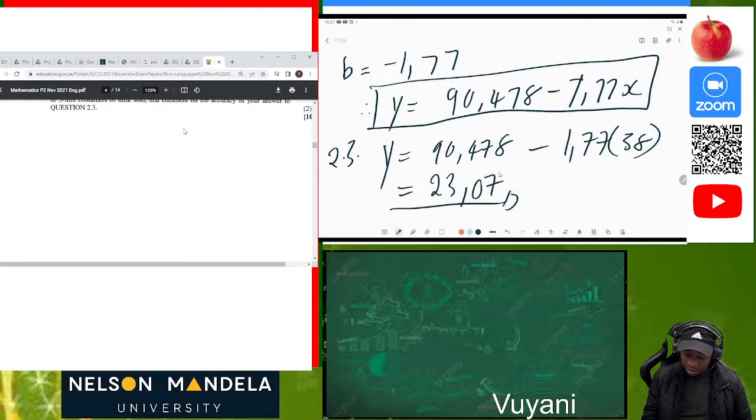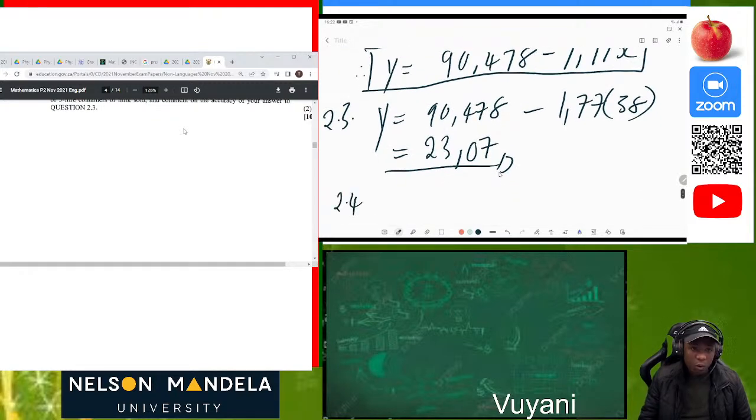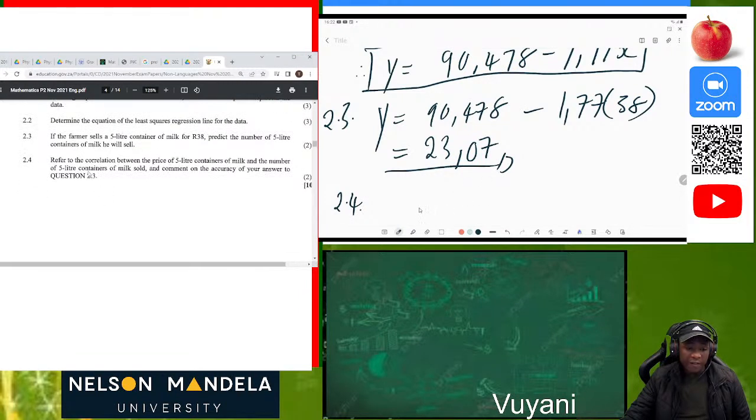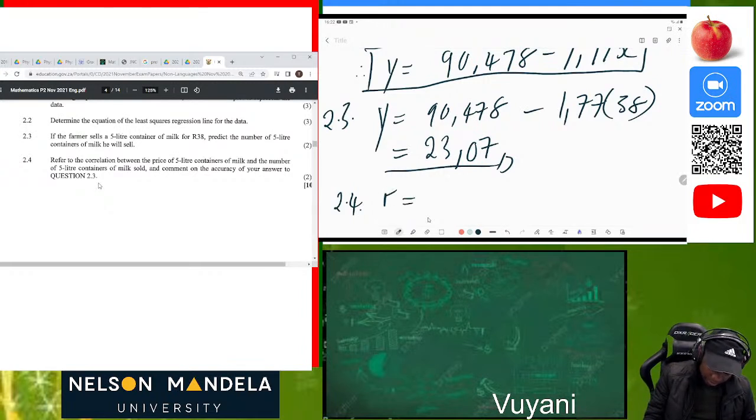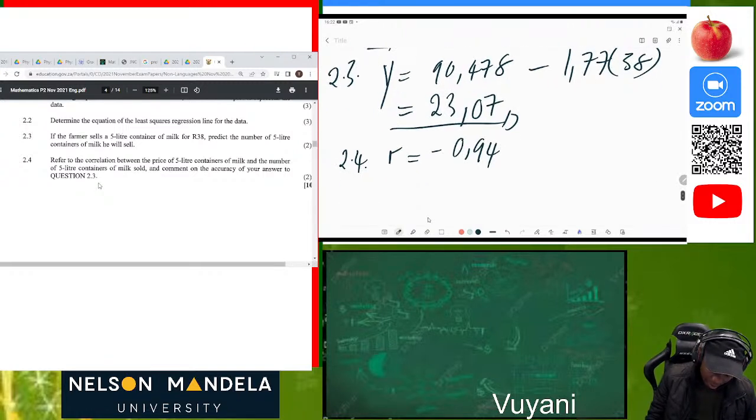Now 2.4. Refer to the correlation between the price of a 5-liter container of milk and the number of 5-liter containers, and comment on the accuracy of your answer to question 2.3. As I was saying initially, we must be able to explain or describe the correlation coefficient, which is illustrated by R. When you use your calculator, it's going to be negative 0.94. And how do you describe negative 0.94? We say that this value indicates a strong relationship between the cost and the number sold.